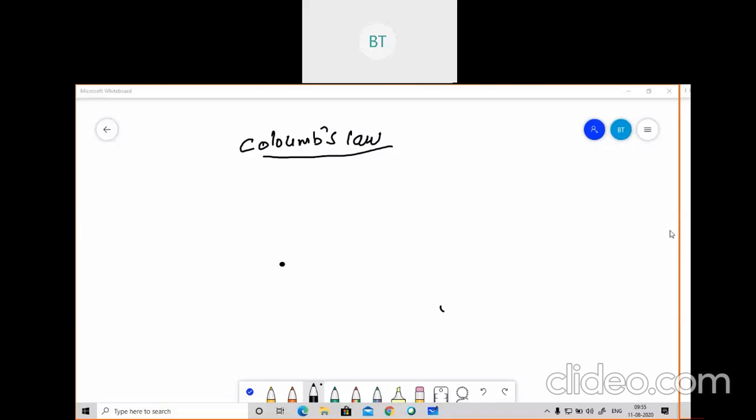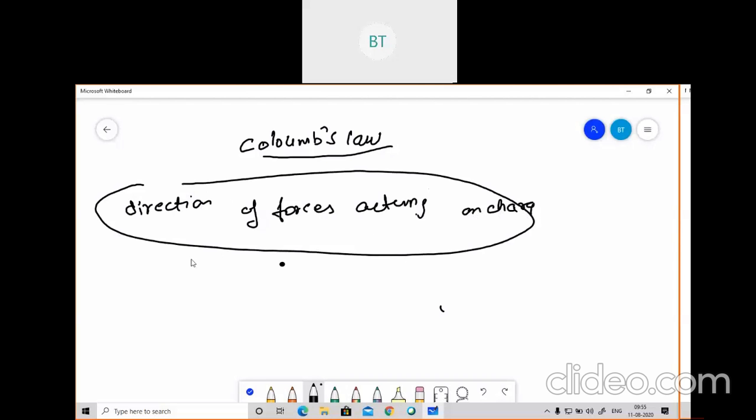So I'll define Coulomb's law, and after this definition you will not forget that. I'll prove my statement. See, if you have copy and pen, write: direction of forces acting on charges. Basically, you don't need to write this. If you want to define force acting between two charges, force acting between two charges is directly proportional.